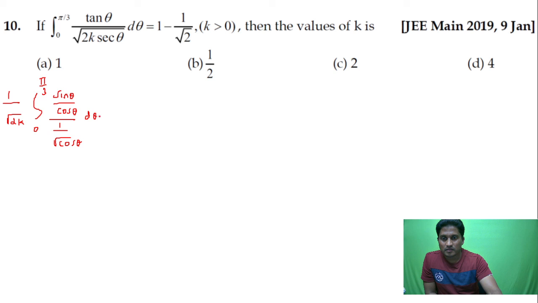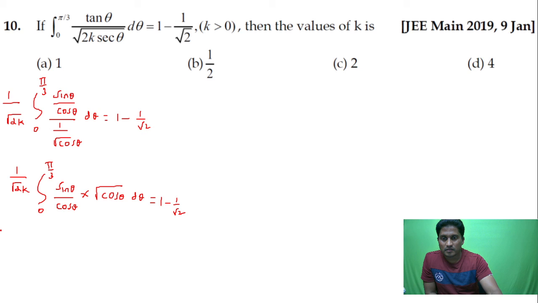Then d theta is equal to 1 minus 1 by root 2. So this is 1 by root 2 into k, 0 to pi by 3, sin by cos, and this goes to the numerator, root of cos theta, and then d theta is equal to 1 minus 1 by root 2.